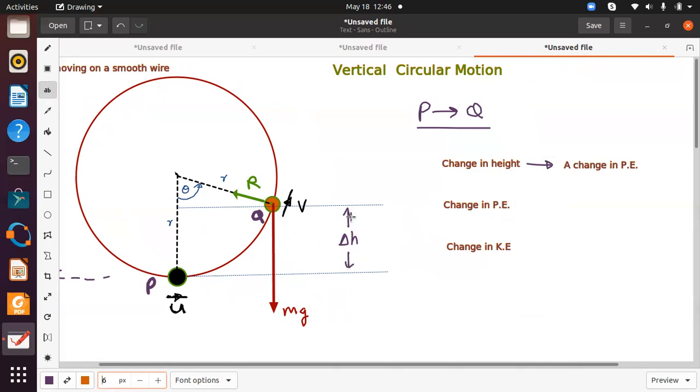So due to this, a change in potential energy will result in a change in kinetic energy. Right? Since there's a change in kinetic energy, and the mass will not change, therefore the speed of the particle will change. Change in speed.